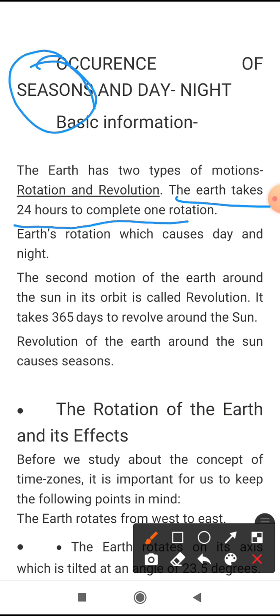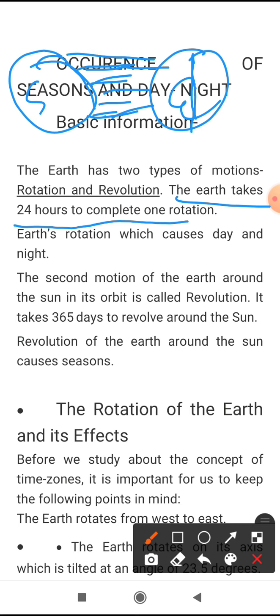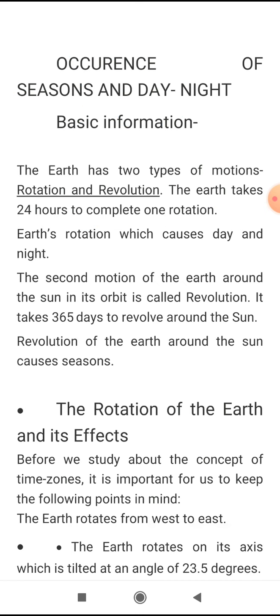If this is the sun and this is the earth, and the sunlight is falling here, then half of the earth faces the sun and has light, and the other half is behind it, so here will be night. This way there is day and night on the earth, and it is caused only by the earth's rotation.